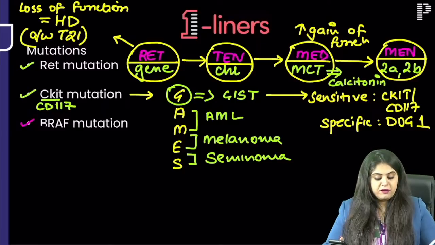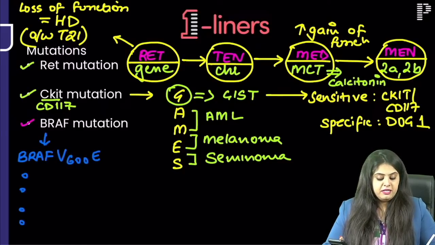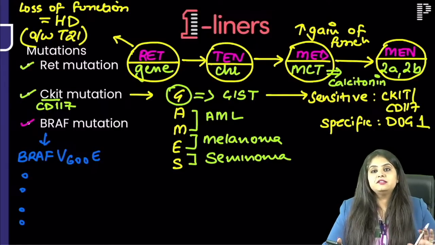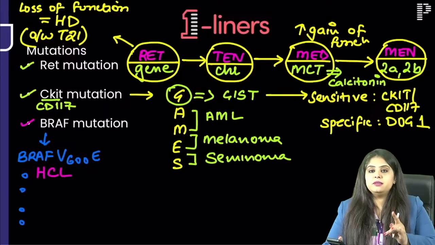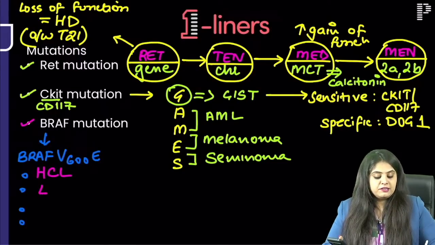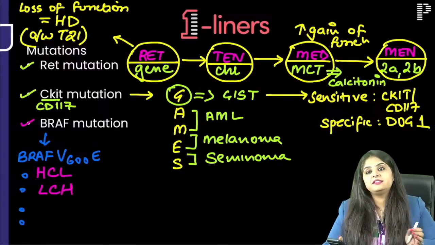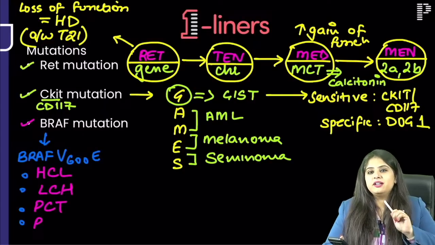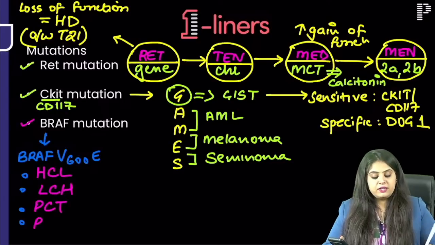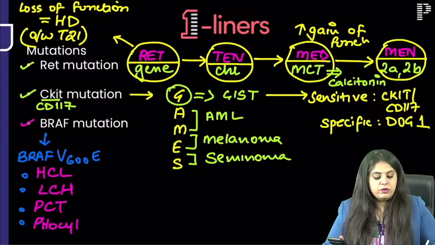BRAF, first you have 4 things you have to tell me for BRAF. BRAF V600E is the name of the mutation. First you write HCL, that is hairy cell leukemia. Then you read it opposite, that is LCH, Langerhans cell histiocytosis. Then you have 2 P's. P in the thyroid, everyone knows papillary carcinoma thyroid. And P in the brain is going to be pilocytic astrocytoma.